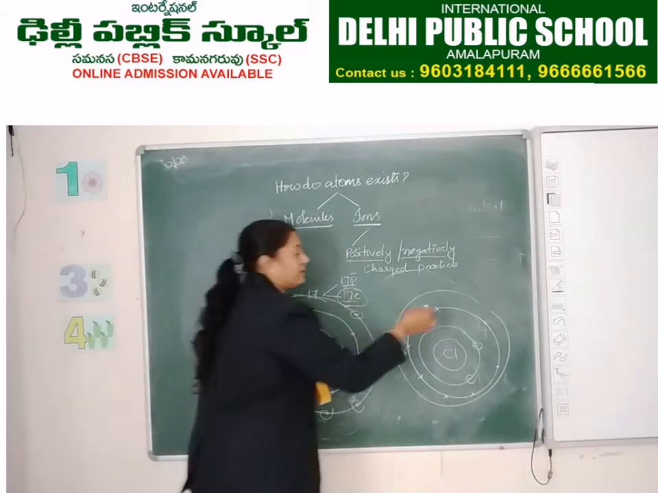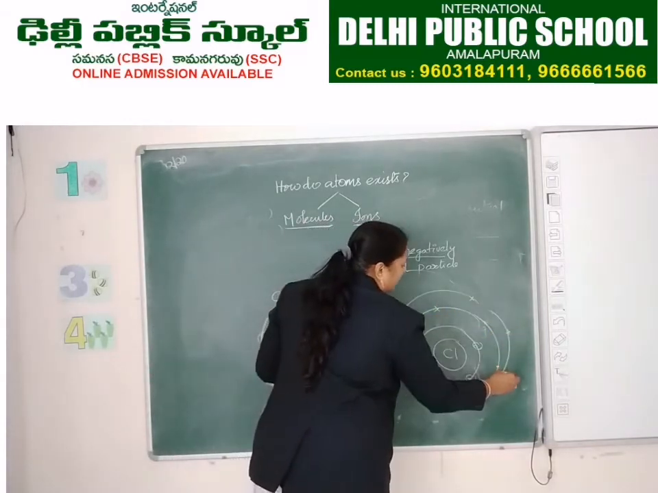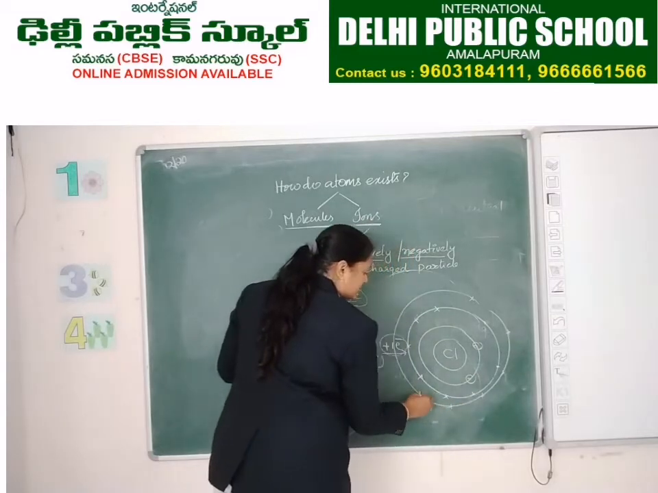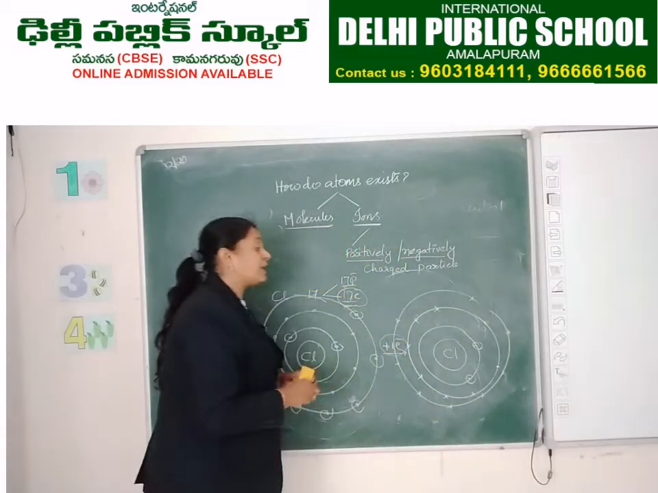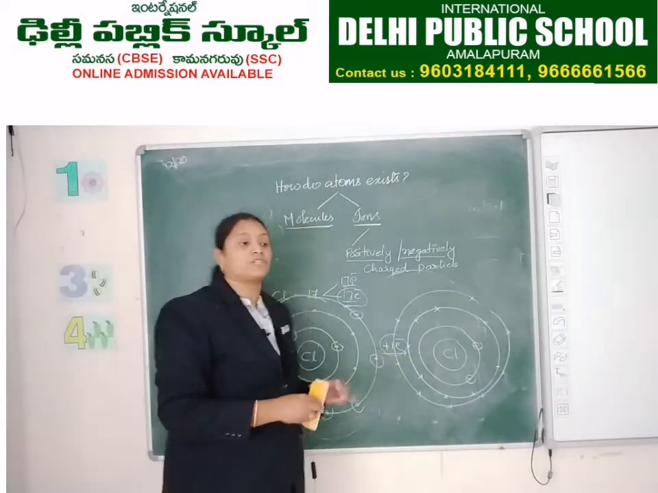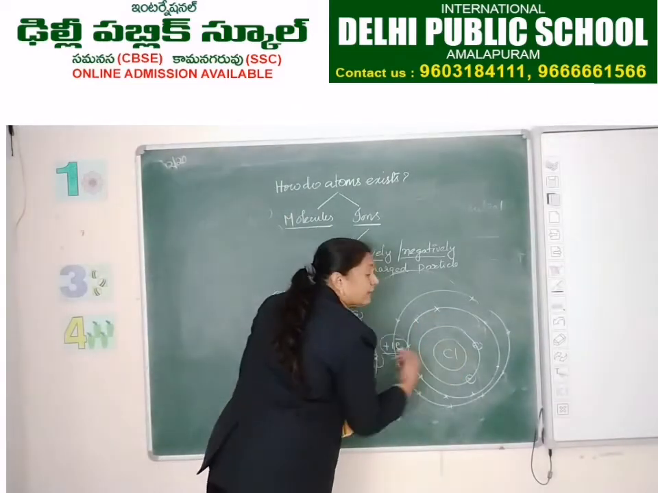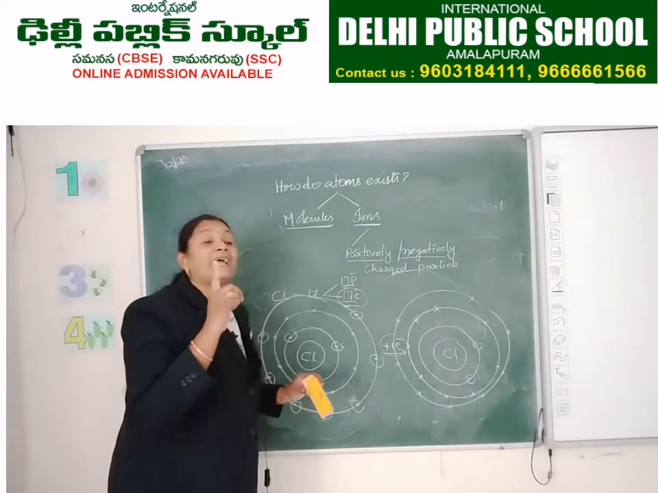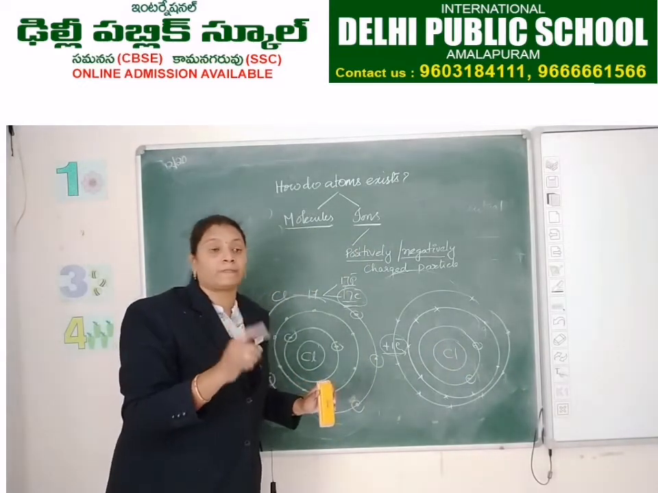L shape is filled. What about M shape? 8. 4, 5, 6, 7, 8. If we are drawing all 8 electrons in the outermost shell, here what we have to represent? Minus. Why do we have to represent minus?